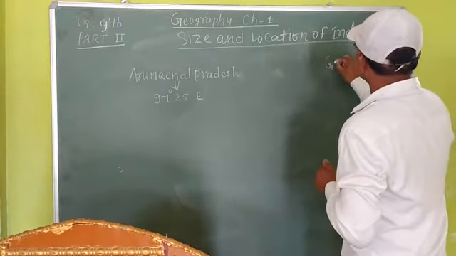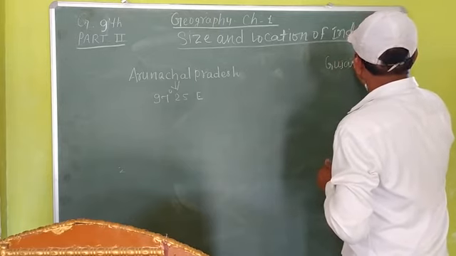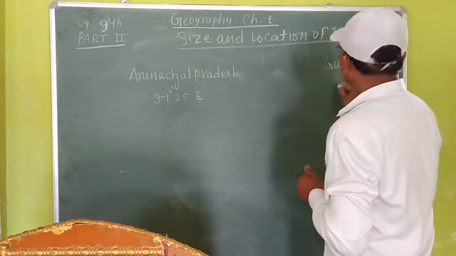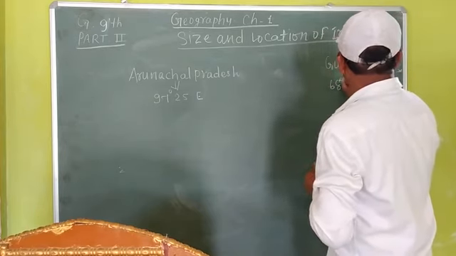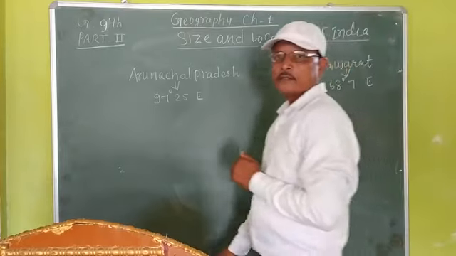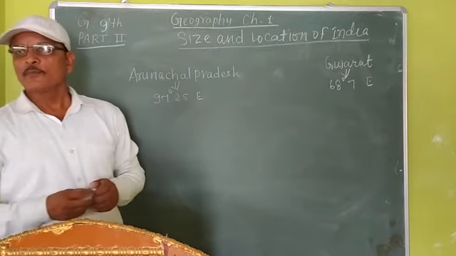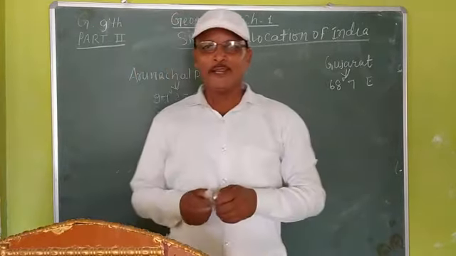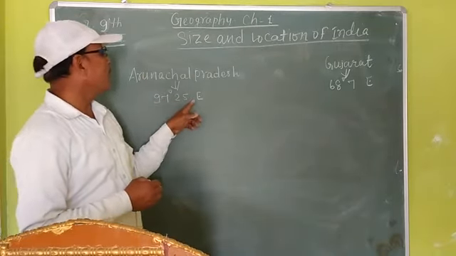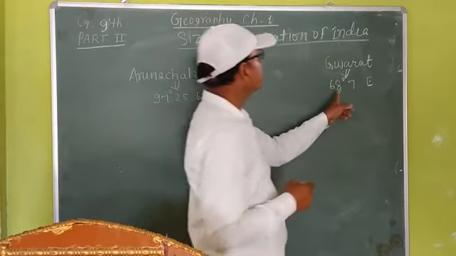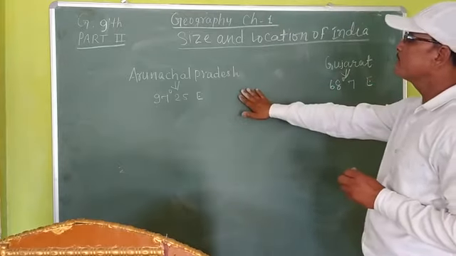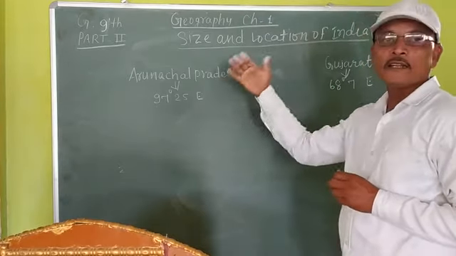But Gujarat is located on 68 degree 7 east. Very crucial points. Carefully look at the board. 97 degree 25 east Arunachal Pradesh and 68 degree 7 east Gujarat. There is a difference of about 30 degrees.